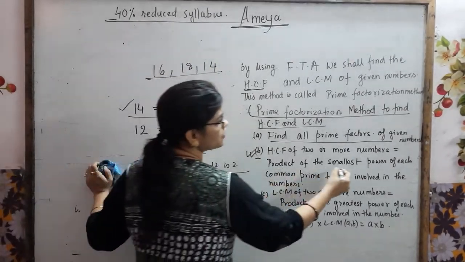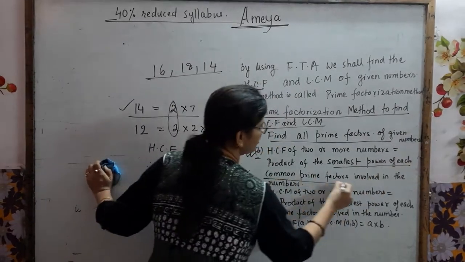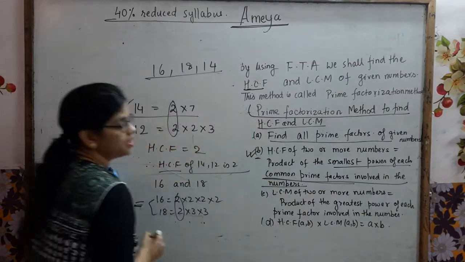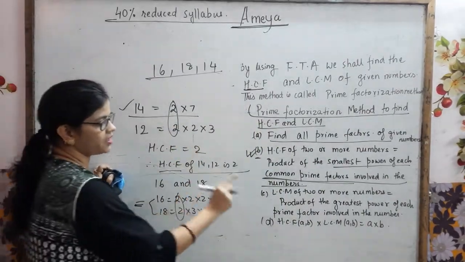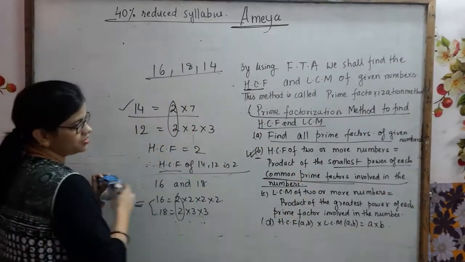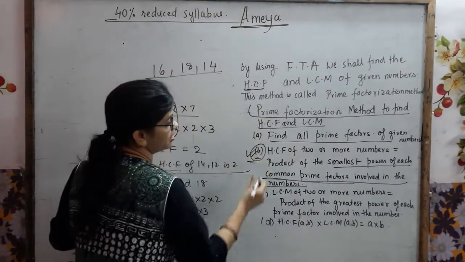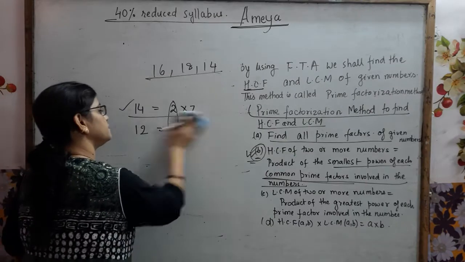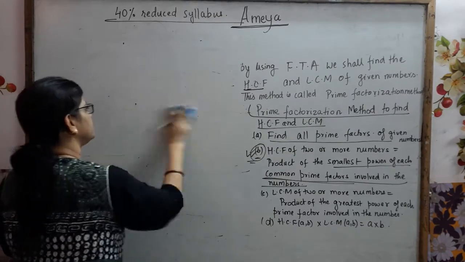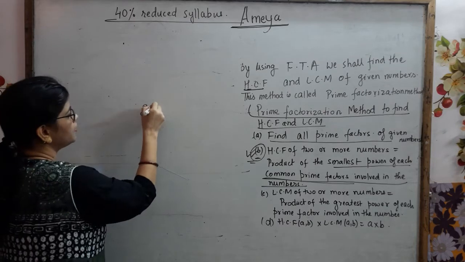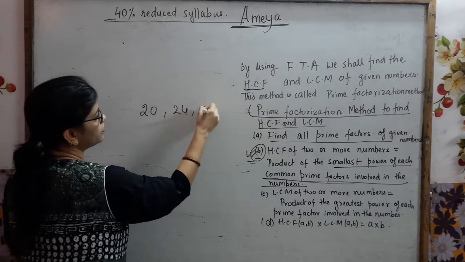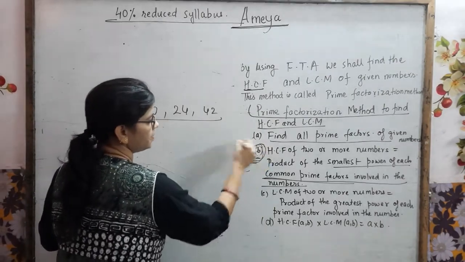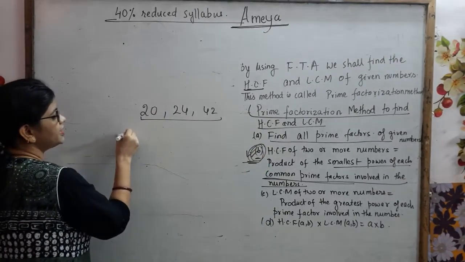That is the product of the smallest power of each common prime factor involved in the numbers. This will be difficult until I show one example: find the HCF of 20, 24, 42. So type C. 20 can be written as